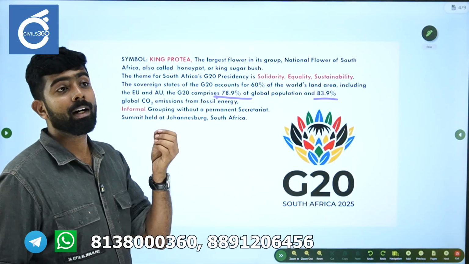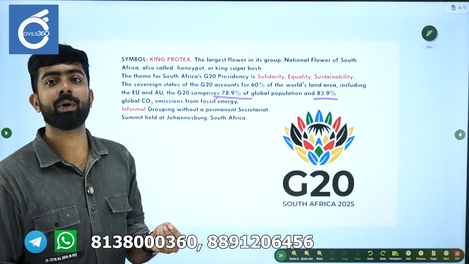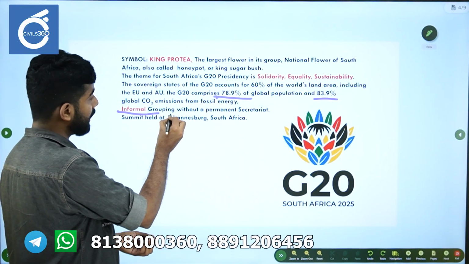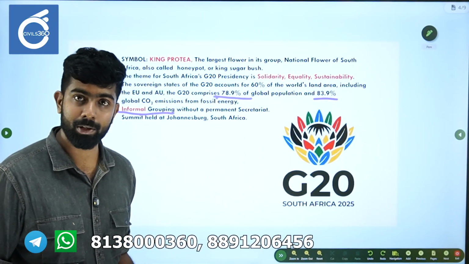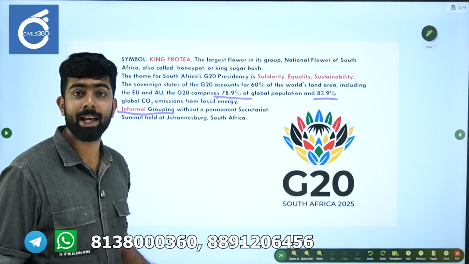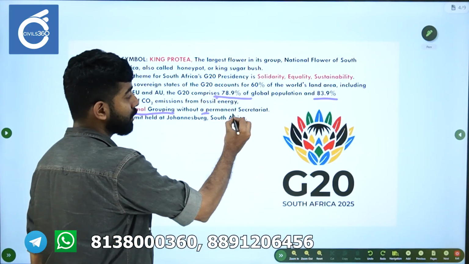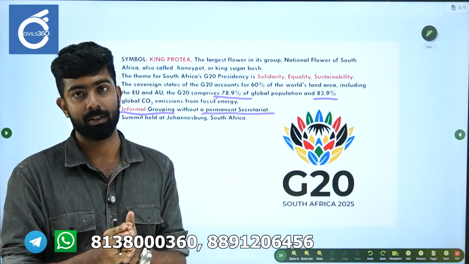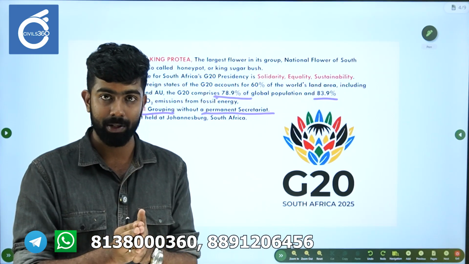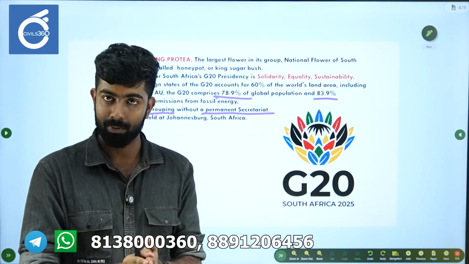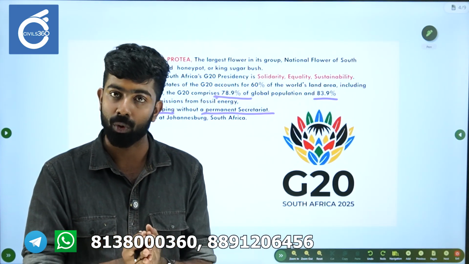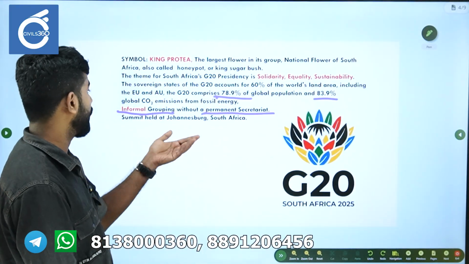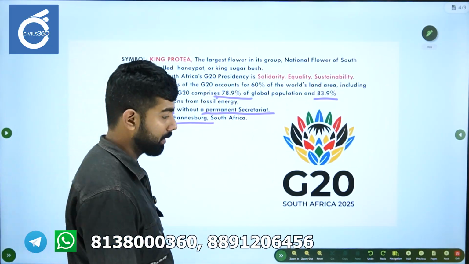Next, remember another important thing: the G20 is an informal grouping. Please remember, it is an informal grouping and it does not have a secretariat, meaning it does not have a permanent secretariat. It also means it does not have a headquarters. So please remember, the G20 does not have a charter or a permanent secretary. It is just an informal grouping and its main mandate is to ensure global financial stability. This time it was held at Johannesburg.